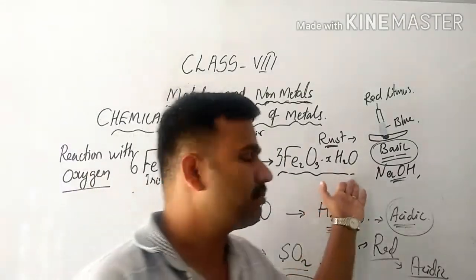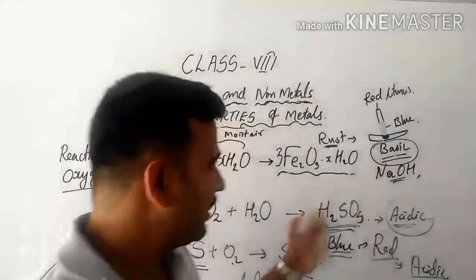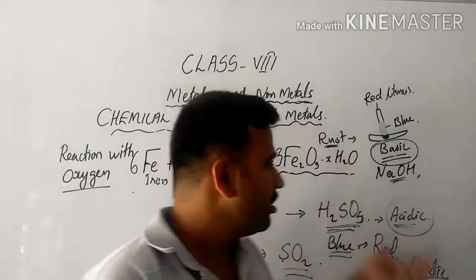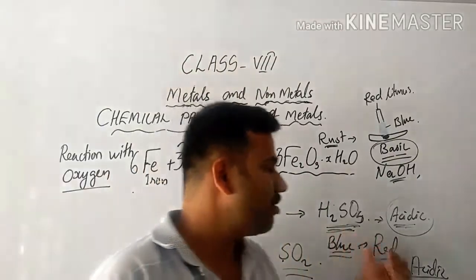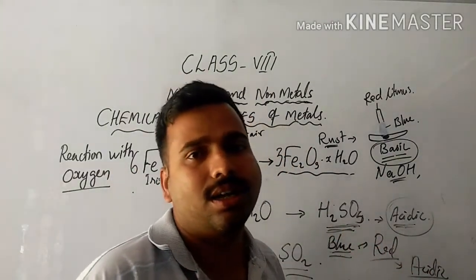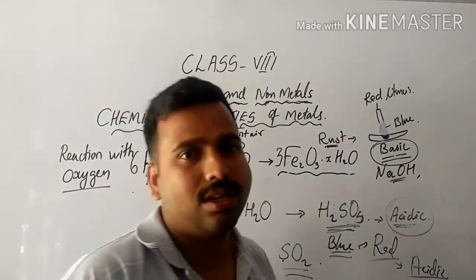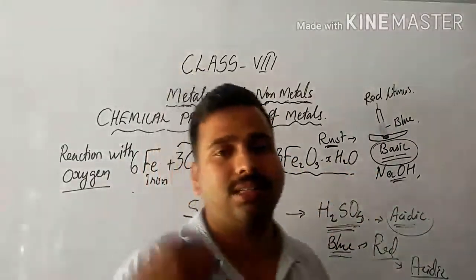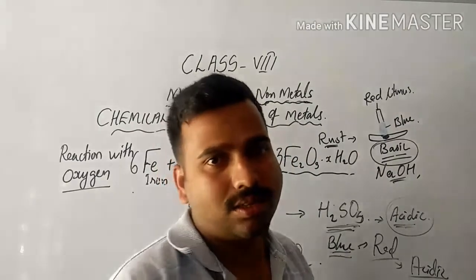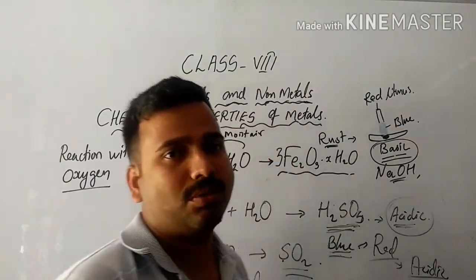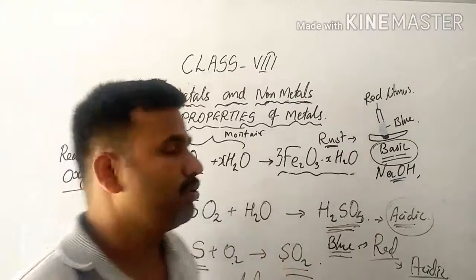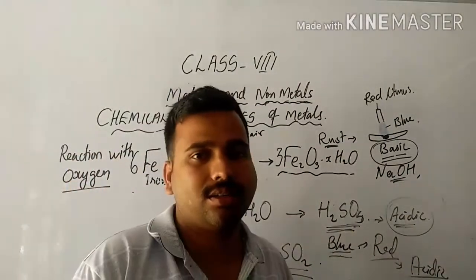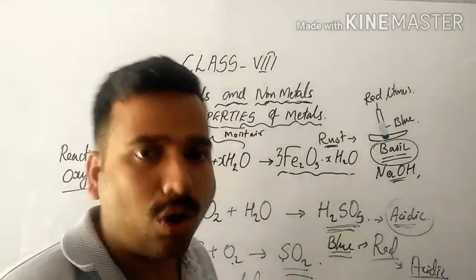So we can come to the conclusion that generally, metallic oxides are basic in nature, and non-metallic oxides are acidic in nature. These are the two chemical properties we need to discuss in this chapter: the reaction of metals and non-metals with oxygen.